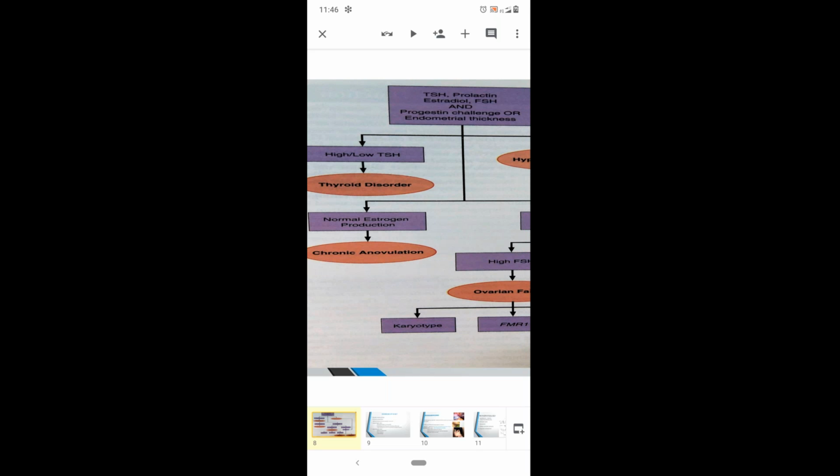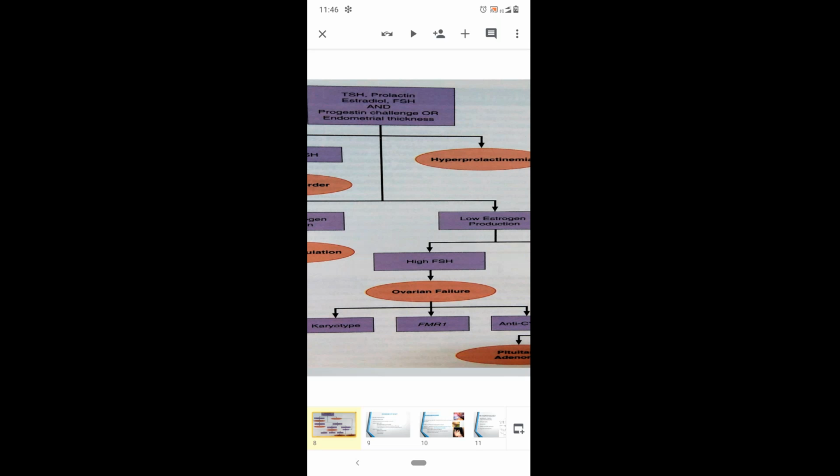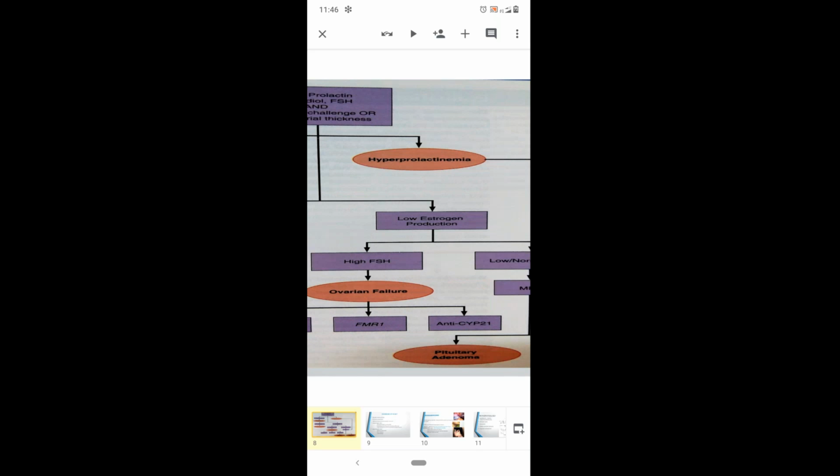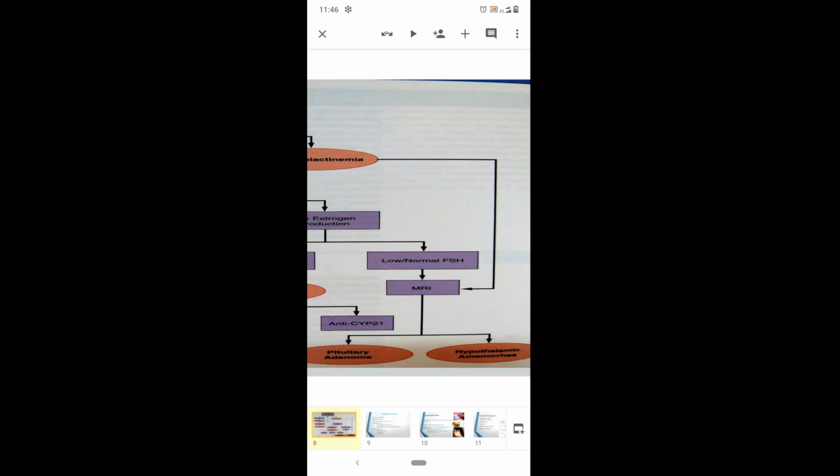And if the estrogen levels are low, then we have to evaluate further steps, that is FSH should be monitored. If FSH levels are more, that is more than 20 international units per ml, then we'll go with the diagnosis of ovarian failure. And we have to evaluate for ovarian failure, that is karyotyping and anti-CYP21 FMR genes should be evaluated. If we are having a normal or low FSH levels, then we have to go for MRA to rule out the pituitary and hypothalamic causes.